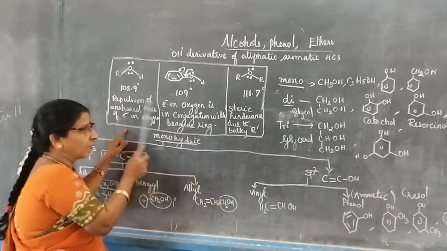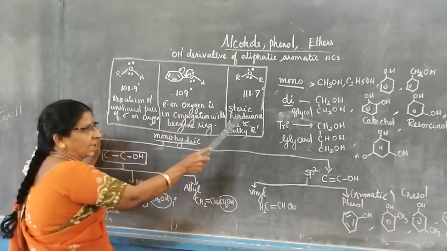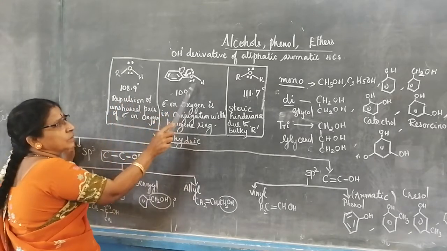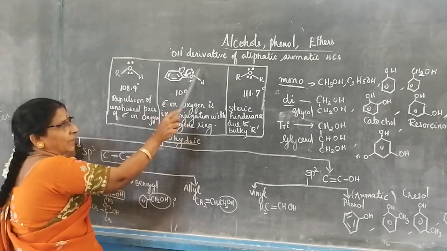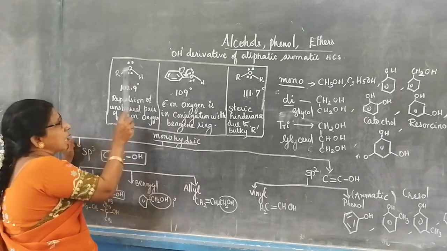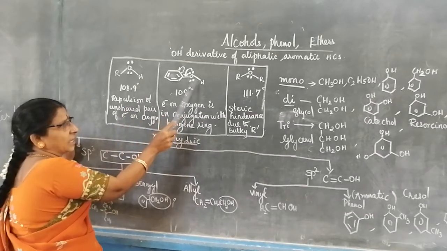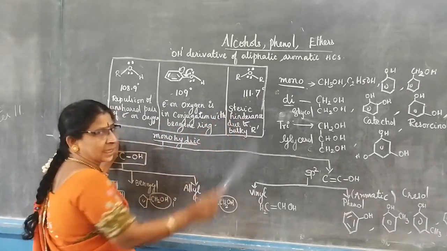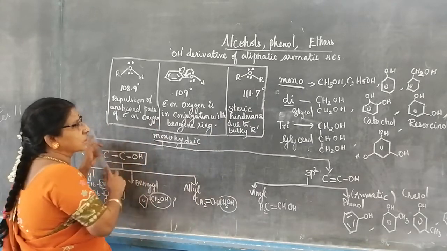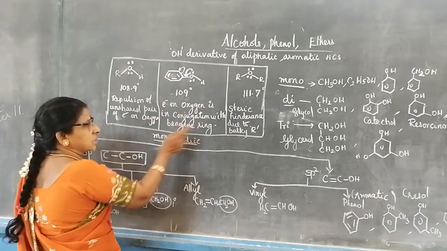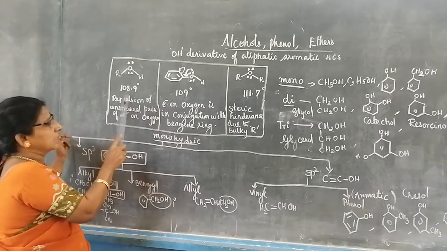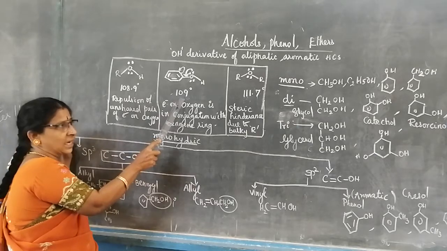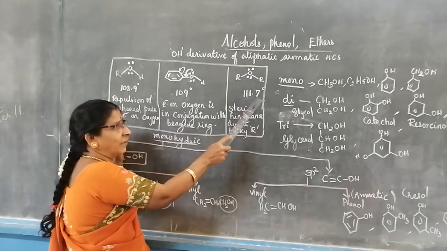Now let us compare the alcohol, phenol and ether. Have you noticed all of them are having an unshared pair of electrons on oxygen. It is ROH, it is benzene ring with OH, and here on both sides alkyl group and center oxygen. In all the three oxygen, you can see a pair of electrons. But see the bond angle, it is less than the tetrahedral angle, 108.9 degree. Here it is 109 degree, here it is 111.7 degree.